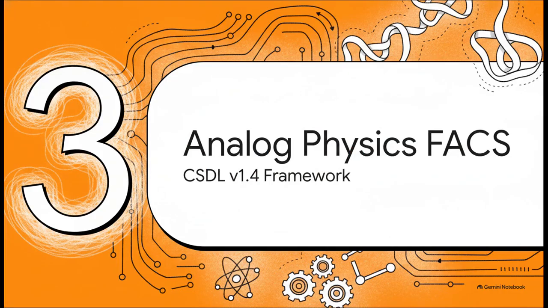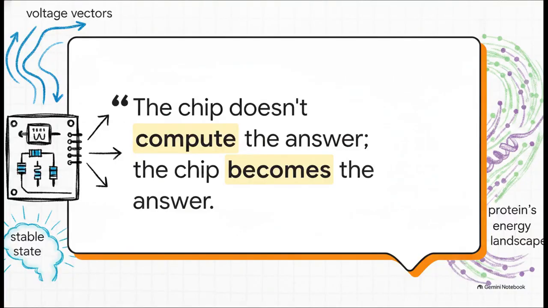Let's pivot to our third section, analog physics solving using FACS, specifically looking at the CSDL version 1.4 framework. The chip doesn't compute the answer. The chip becomes the answer. This quote perfectly captures the core philosophy of FACS, the fully analog computing system. We aren't executing code here. There's no clock frequency. We just load the voltage vectors and let the physical hardware naturally relax into a stable state. The physics of the circuit literally becomes the mathematical solution to the protein's energy landscape.